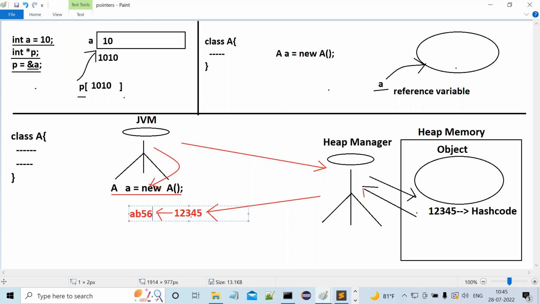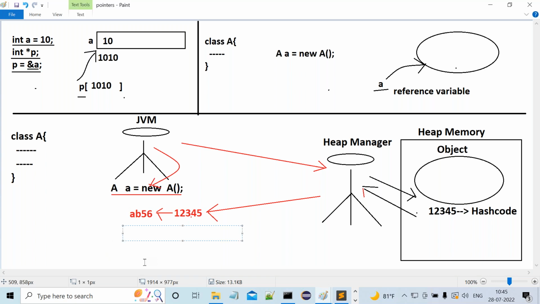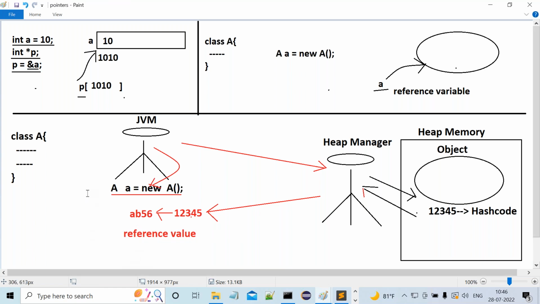AB56 is a hexadecimal form of the hash code. Now, the generated hexadecimal form of the hash code is called the reference value of an object.